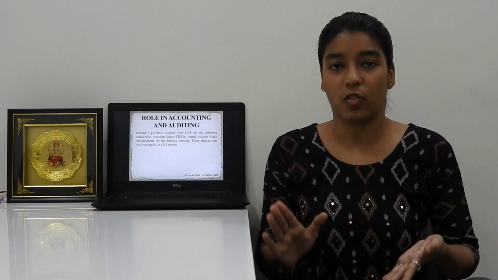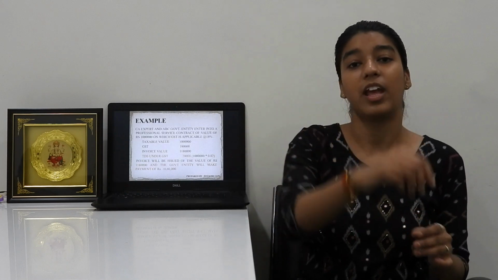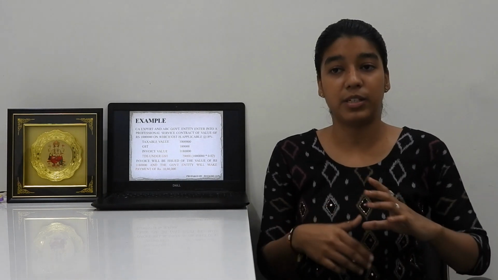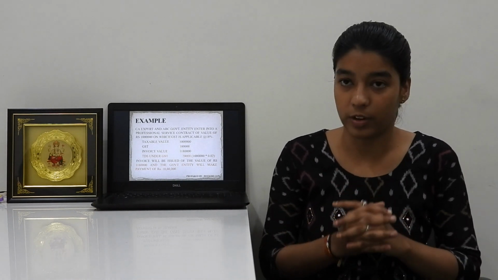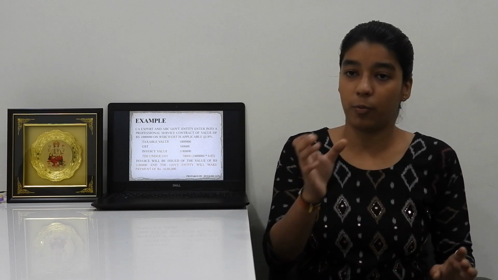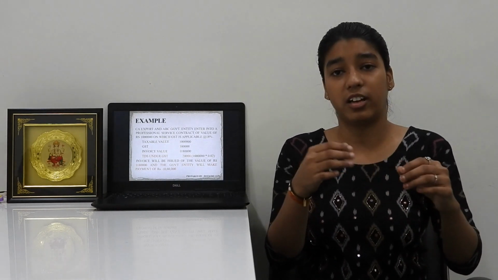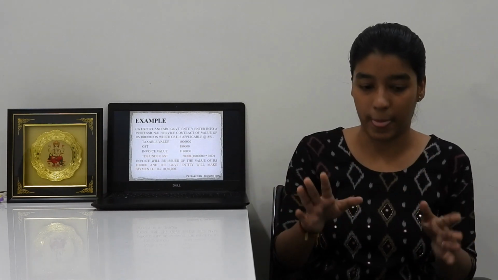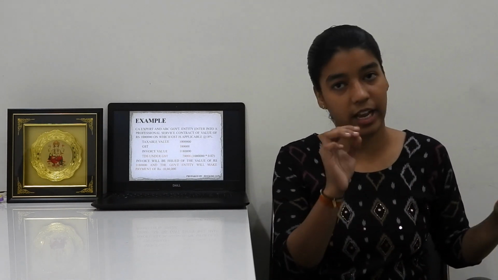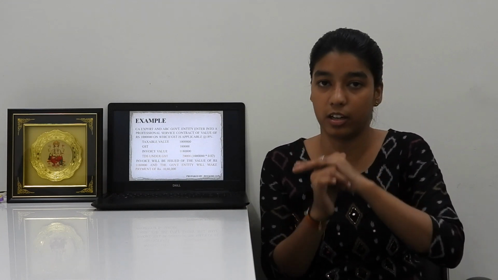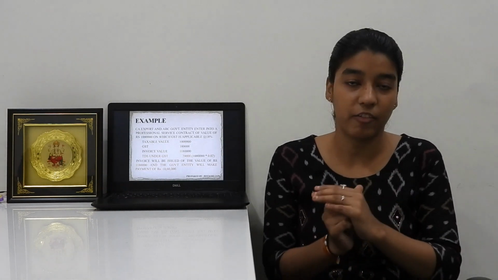The simple accounting and auditing we will understand with an example. As you all can see on the slide, a CA expert and the ABC government entity enter into a professional service contract of value ₹10 lakh, on which GST rate is 18%, and let us consider it as an interstate supply. Now, what is the taxable value? 10 lakh. And IGST will be deducted at the rate of 18%, that is 1,80,000. Now, the invoice value will be 11,80,000.